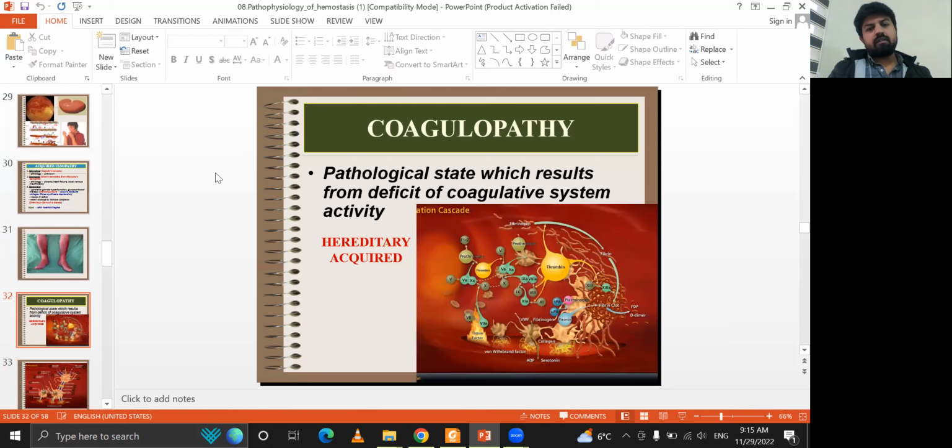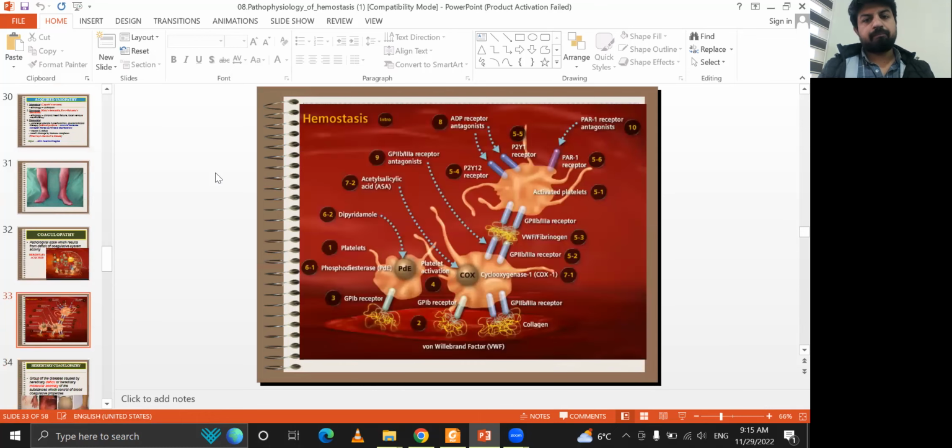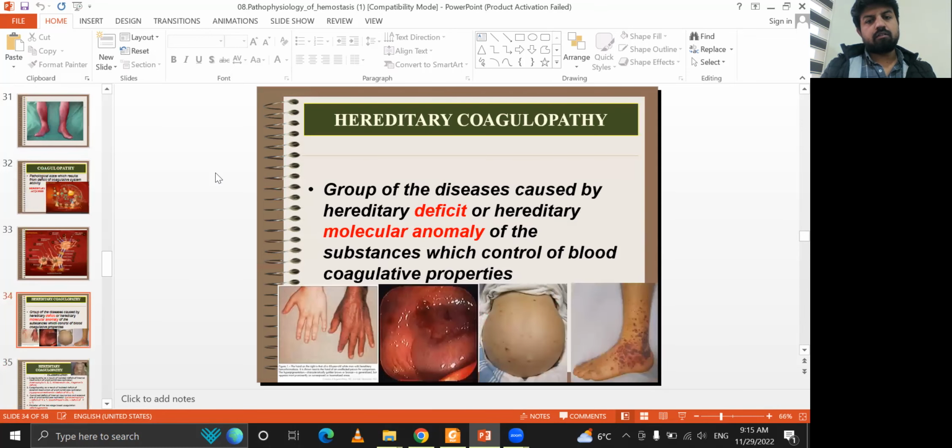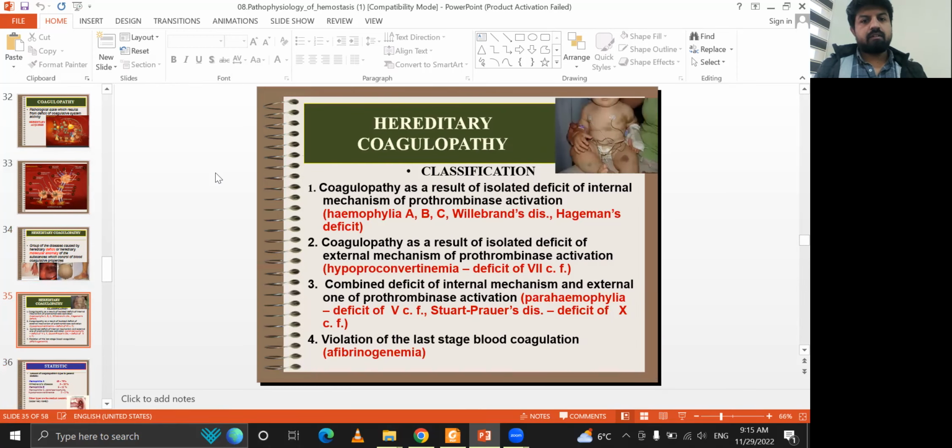Coagulopathy means a pathological state resulting from a deficit of coagulative system activity. It is a group of diseases caused by a hereditary deficit or hereditary molecular anomaly of the substances which control the blood coagulative properties. Hereditary coagulopathies are classified as a result of isolated deficiency of the internal mechanism, like hemophilia A, B, C, Willebrand disease, and Hageman's; isolated deficit of the external mechanism of prothrombinase activation; a combined deficit of the internal and external mechanisms of prothrombinase activation; and violation of the last stage of blood coagulation.